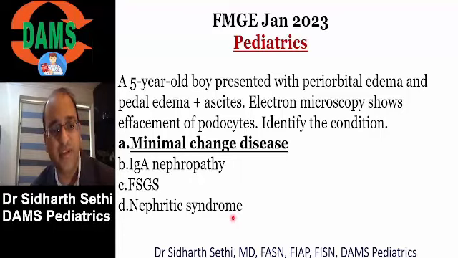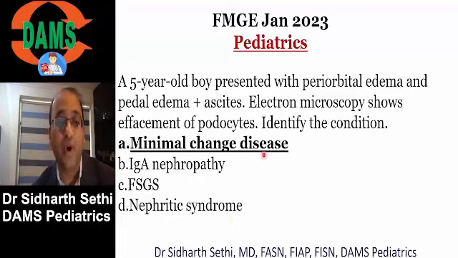And the most common cause of nephrotic syndrome in children is minimal change disease. It was a straightforward question. You know, minimal change disease has effacement of the foot processes of podocytes.